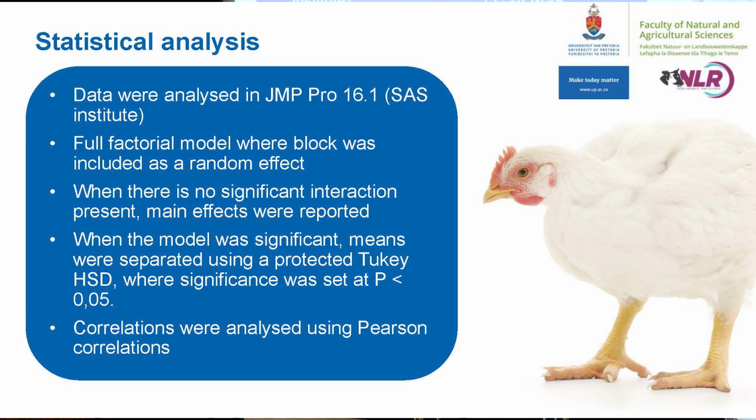Data were analyzed in JMP Pro 16.1 using a full factorial model where block was included as a random effect. Where there was no significant interaction reported, the main effects were reported, and when the model was significant, means were separated using a protected Tukey HSD with significance set at less than 0.05. The correlations were analyzed using Pearson correlations.